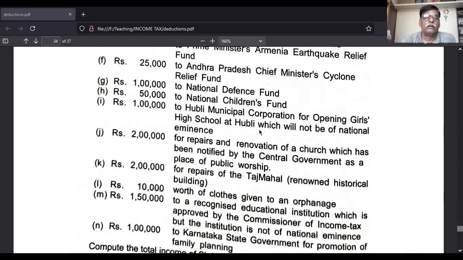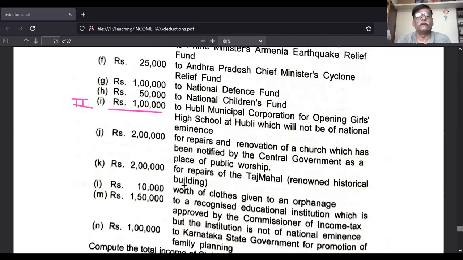Okay. You see the next. A to H comes in the outer column. Remember this, because all A to H are relating to the first 26 points. Then Hubli Municipal Corporation for opening a girls high school is for educational purpose. Educational purpose comes under the second category. So this point is related to the second category.